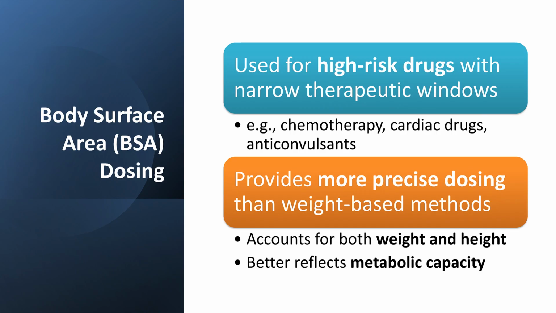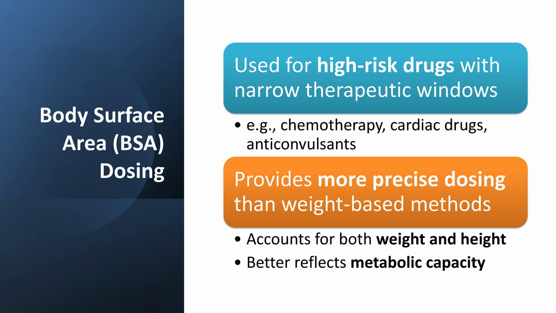Body surface area, BSA, dosing. Body surface area, or BSA, dosing is an important strategy in pediatric pharmacotherapy, particularly for medications with narrow therapeutic windows, such as chemotherapy, certain cardiac drugs, and potent anticonvulsants.